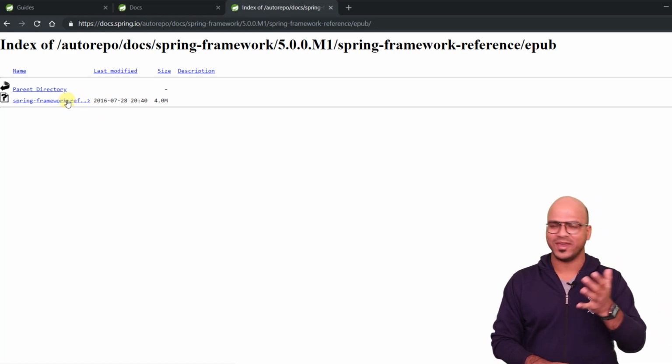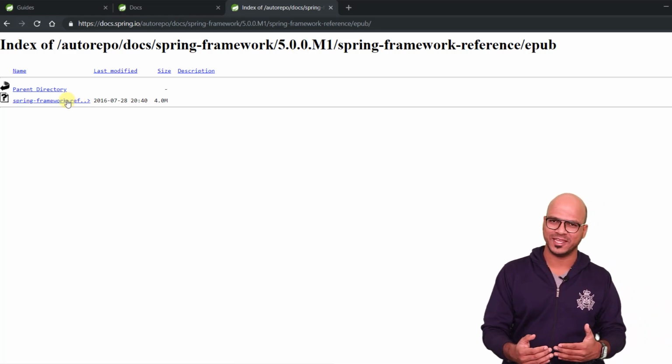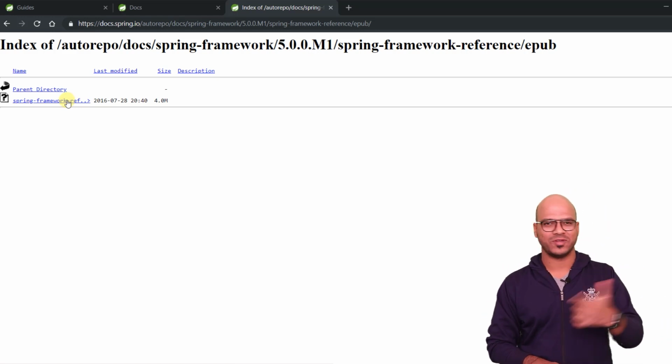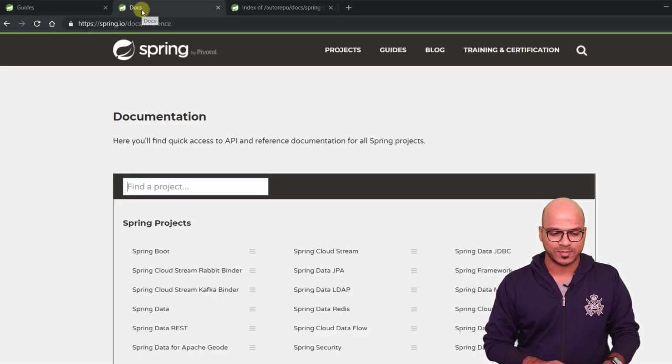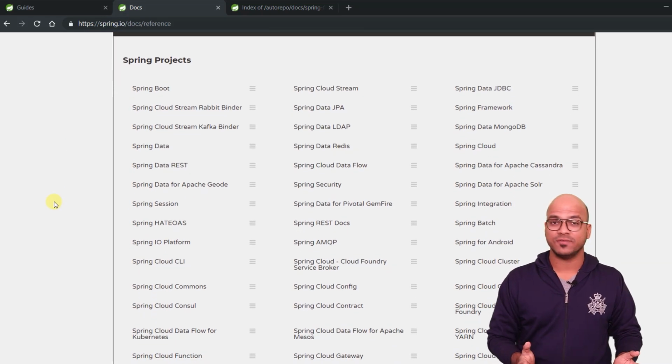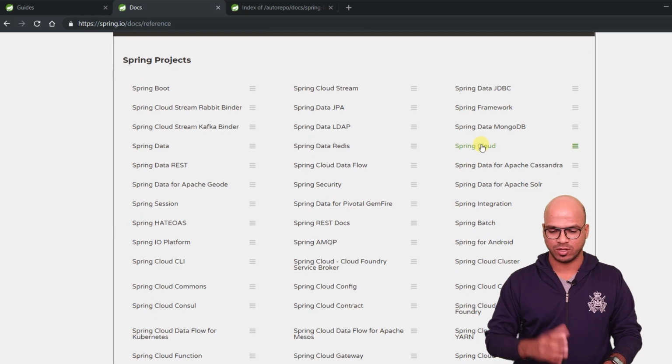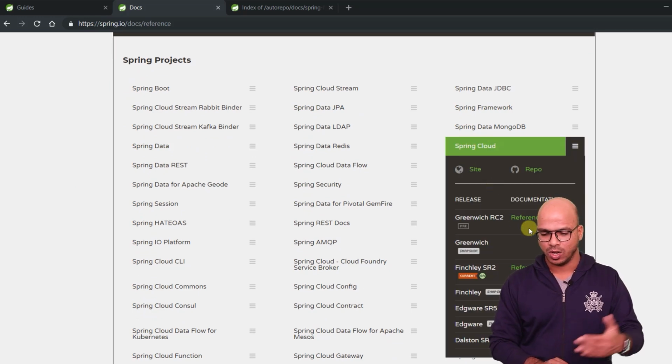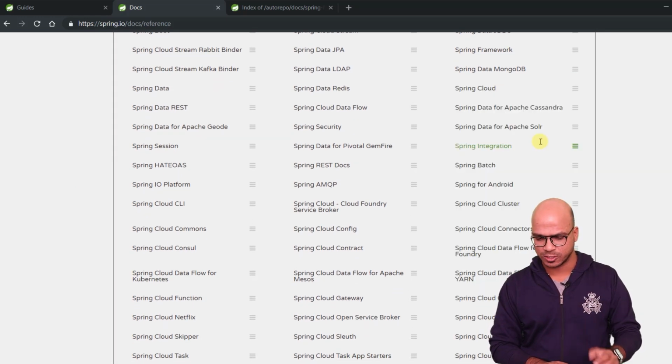That's amazing, right? In fact, I'm a big fan of this documentation. At least for Spring, you can refer to everything in the book, the ebook, which I'm talking about. Otherwise, you can just refer online. You can see we have online documentation. Let's say if you want to know about Spring Cloud, just click on Spring Cloud, and you can see it gives you all the options. You can click on documentation, and you will get it.